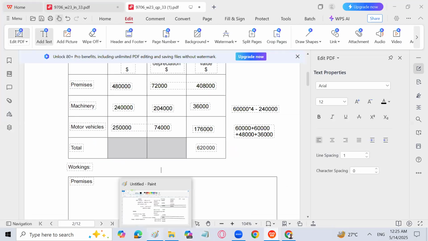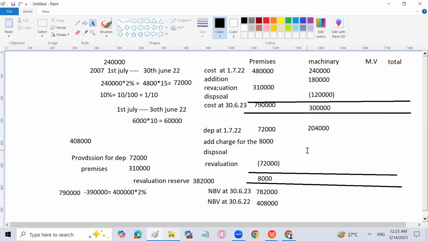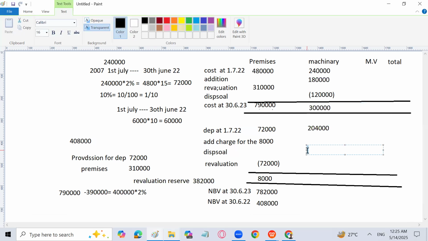I will write here: 2,04,000 is going to be the provision for depreciation. Remember this, that disposal depreciation will be subtracted, and these 2 assets are fully depreciated. So I will write the full 1,20,000, because fully depreciated means that this has already been depreciated by the full amount of 1,20,000, right? So we are done with that.